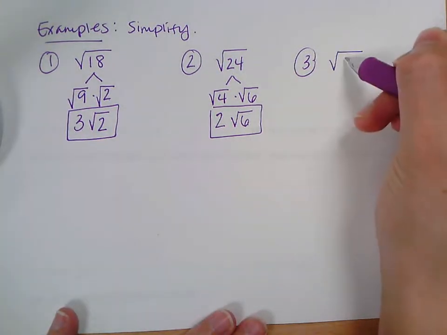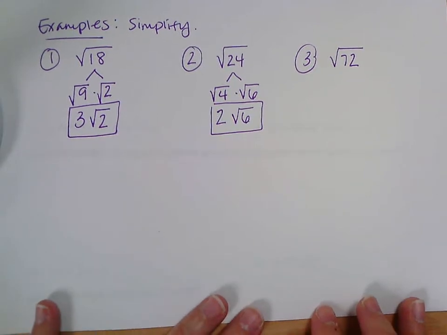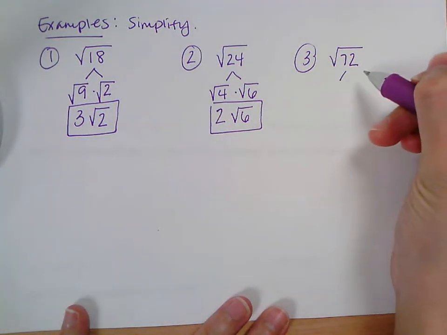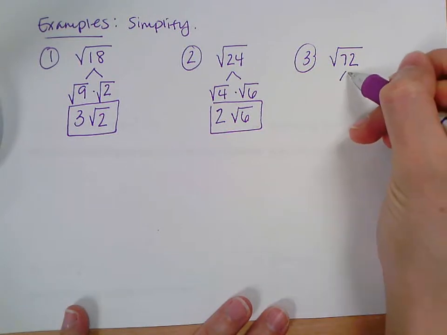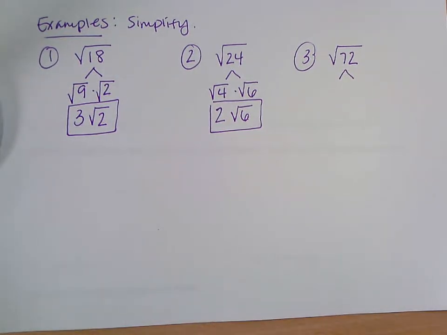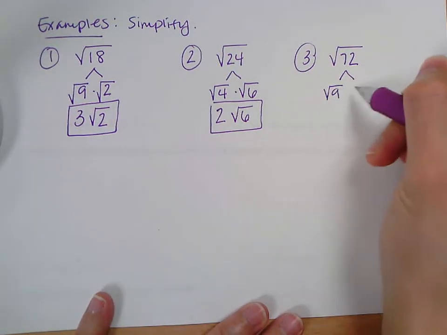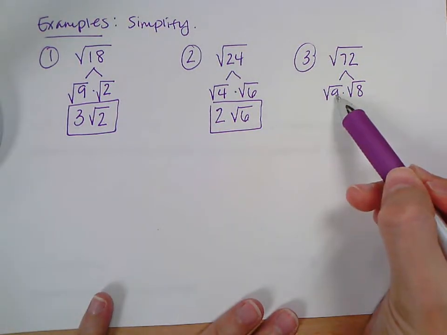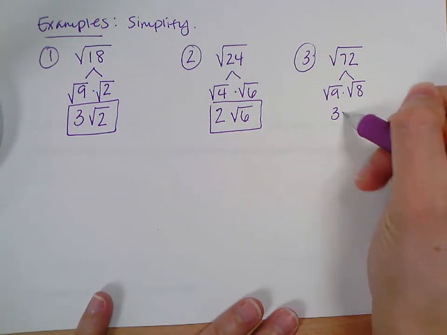All right, we'll do another one of these. Square root of 72. So is there a perfect square you can divide 72 by? Kylie? 9. Okay. I know I'm going to go with 9 on purpose. I heard what you said. That's right, too. Because there's multiple perfect squares that go into 72, but I'm glad Kylie said 9. So 72 is 9 times what? 9 times 8. So I'm going to split it into the square root of 9 times the square root of 8. Square root of 9 is 3. And then I have the square root of 8.